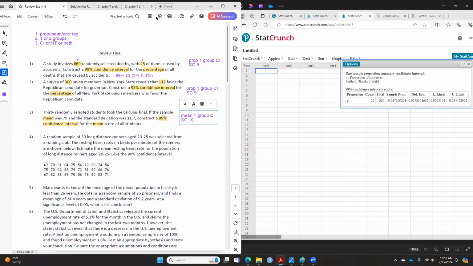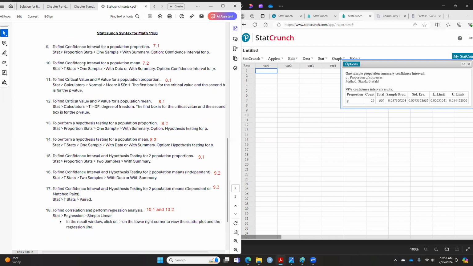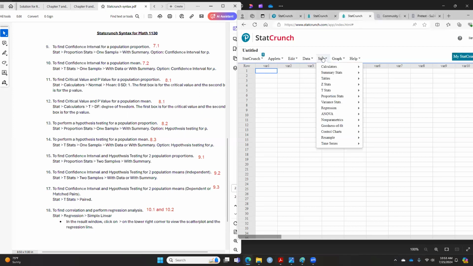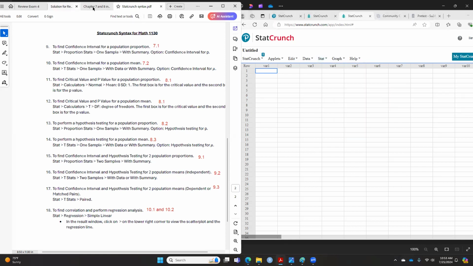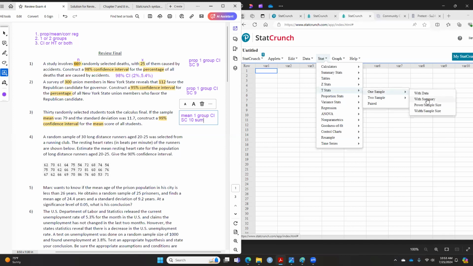Okay. What does number 10 mean? Number 10, oh, that's my friend that is showing me. Number 10 means you have to go to Stat, T Stats, One Sample. Now the question is, with data or with summary? Okay. So again, I'm going to close one of these. The question gives us the sample mean and the sample standard deviation. So this one is going to be with summary. Okay. So you go to Stat, T Stat, One Sample, with Summary.